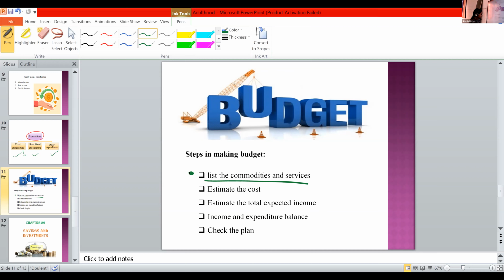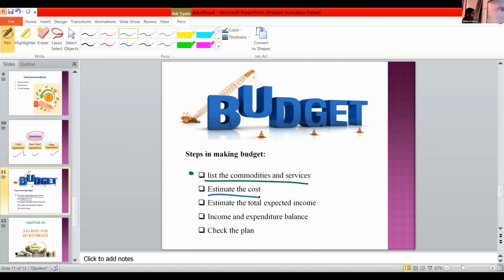So we already learned listing the commodities. The next step is to estimate the cost of the desired items. In the case of Meghna, the gown part is a mistake. Her estimation is wrong, like the gown quantity 2 at 360.